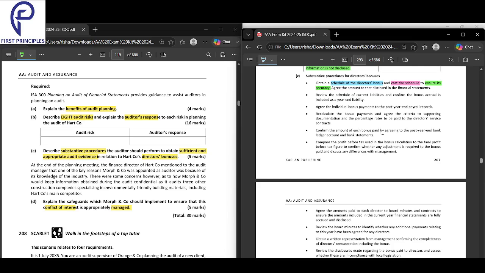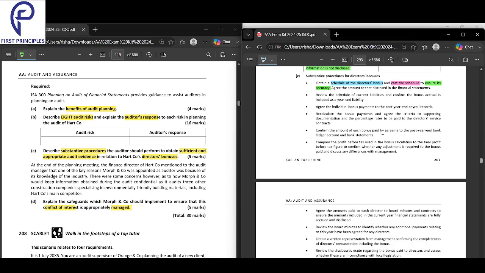So first, you'll obtain a schedule of the director's bonus. From where you will get the information, always think that you're explaining to a junior how to do the task. First, you take a schedule of the director's bonus. It's a list where all the director's bonus is prepared by the management. Everything will be written there.